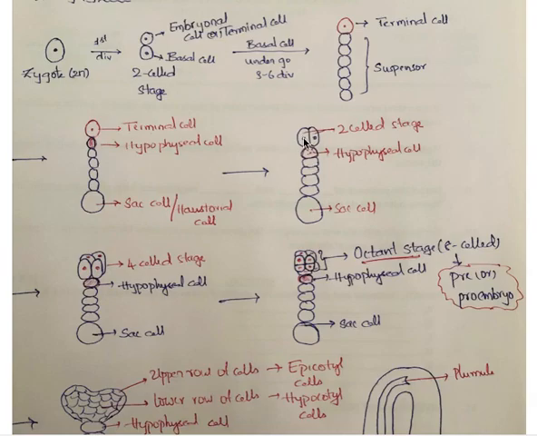Now, these are two cells. Again, it undergoes one more division, that is the four-celled stage. Now, again, these four cells undergo one more division. It results in the formation of 8 cells. So, one terminal cell or embryonal cell undergoes the first division, 2 cells. Second division, 4 cells. And the third division, 8 cells. Now, 8 cells are formed. That's why it is called the octant stage. Whereas this octant stage is also called a pre-embryo or pro-embryo.